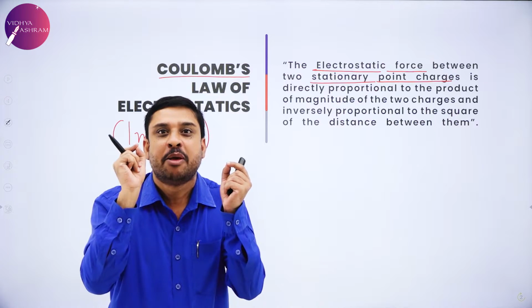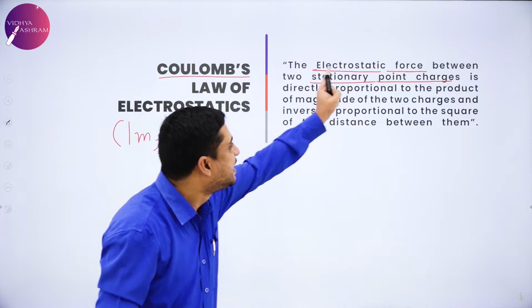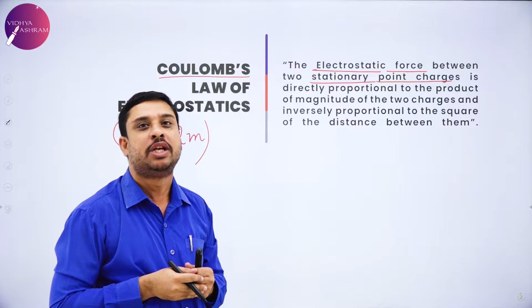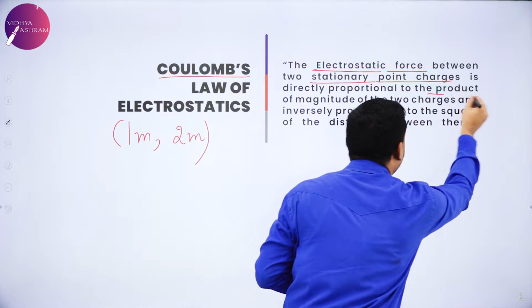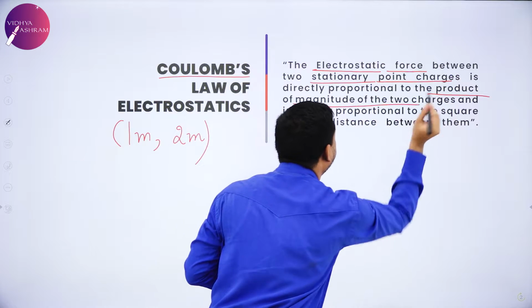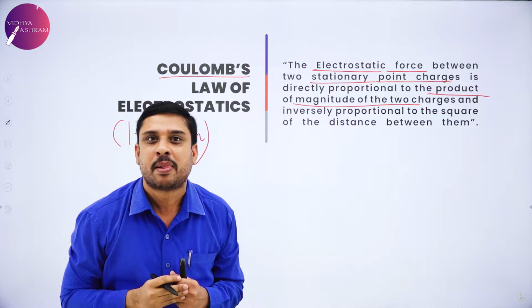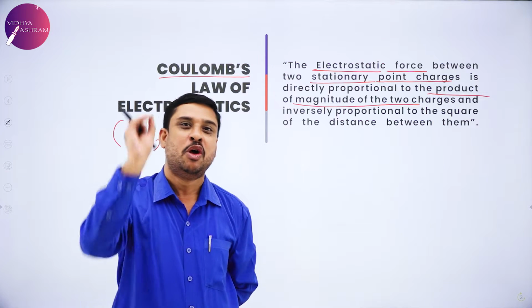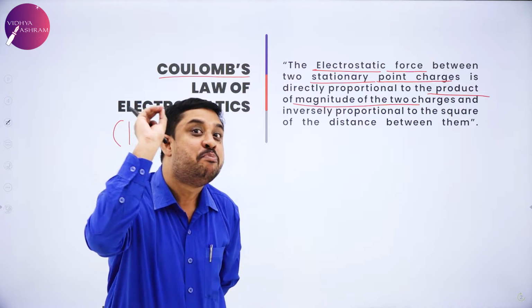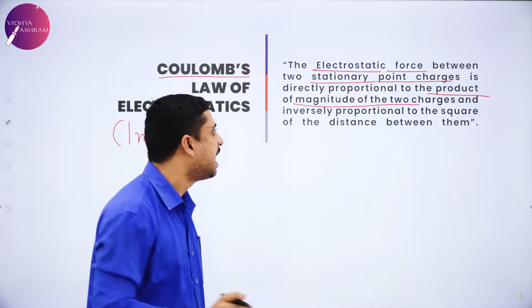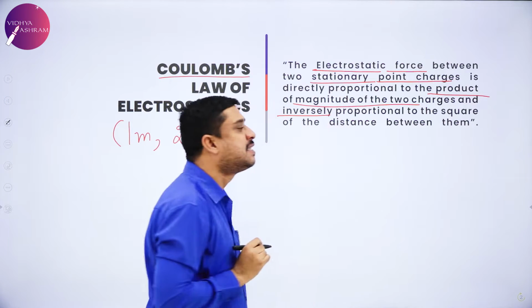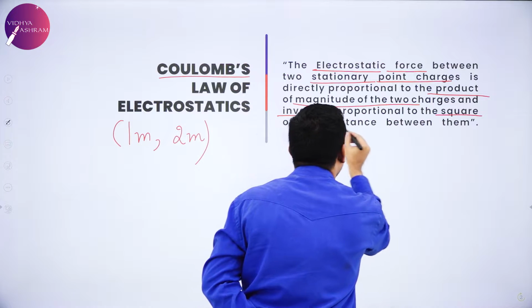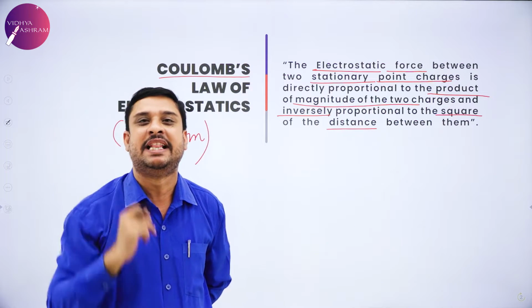Electrostatic force between two stationary point charges is directly proportional to the product of magnitude of the two charges, and inversely proportional to the square of the distance between them.